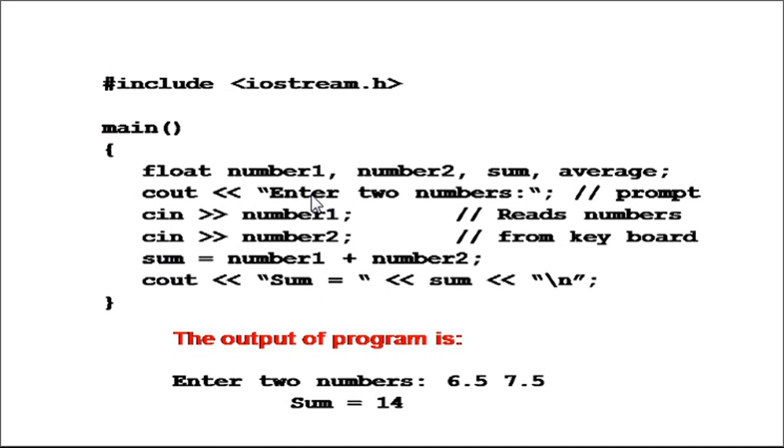Similarly, the main function has to be there in C++. In the main function, here we are declaring 4 variables: number1, number2, sum and average. All the variables are of type float.